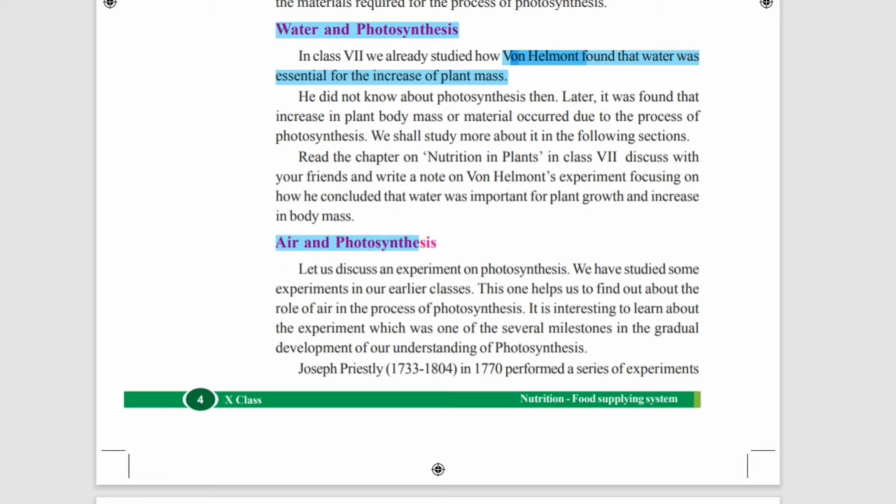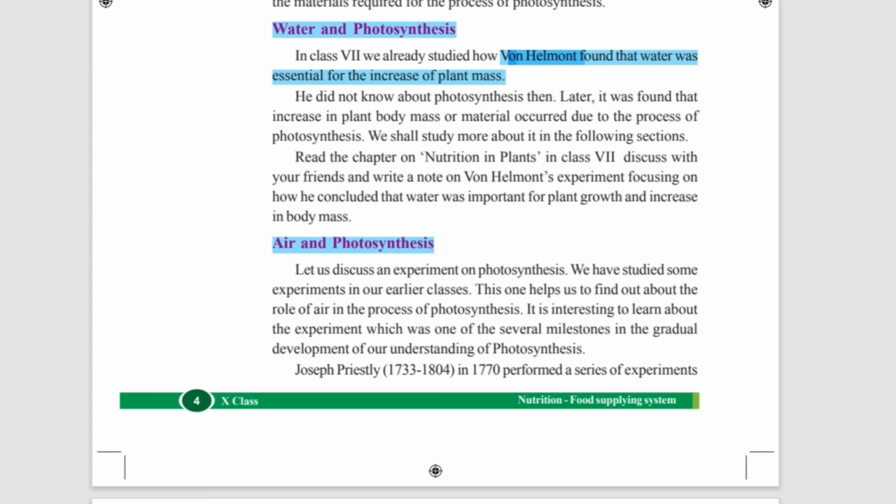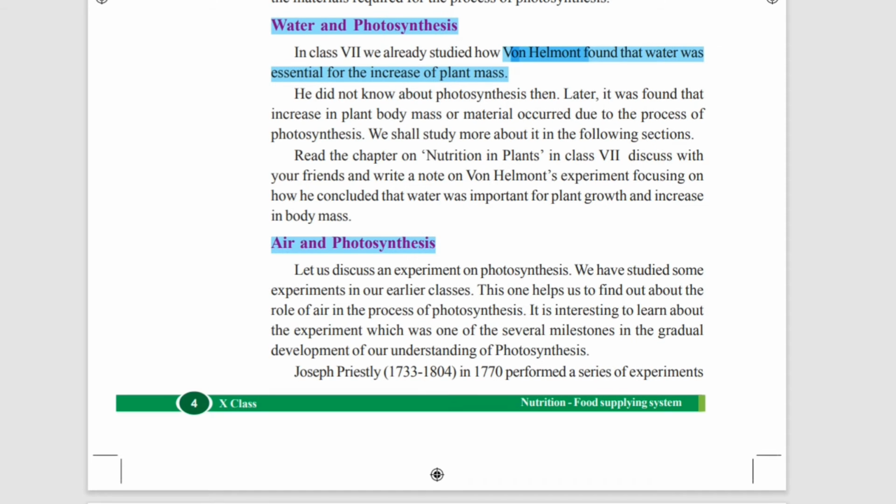So now what is the relationship between air and photosynthesis? Let us discuss an experiment on photosynthesis. We have studied some experiments in our earlier classes. This one helps us find out about the role of air in the process of photosynthesis.